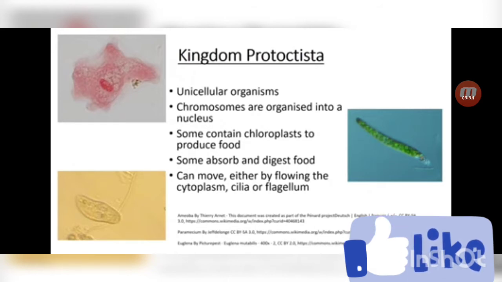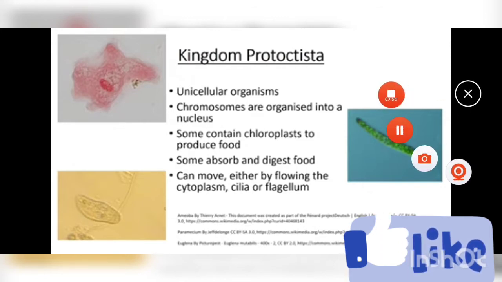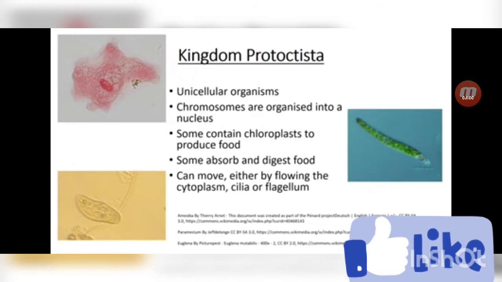They move either by flowing of the cytoplasm or by using their cilia or flagella. Cilia and flagella are hair-like structures that help these organisms to move. Examples are unicellular algae, diatoms and protozoans.